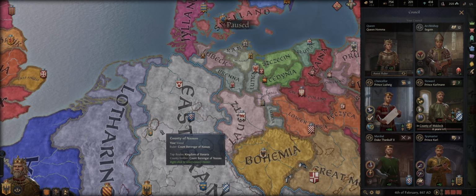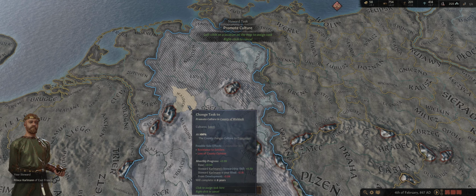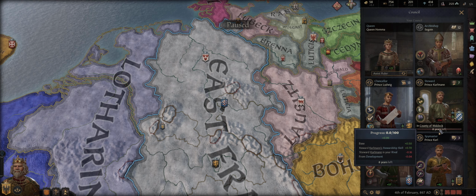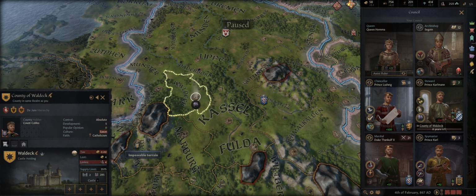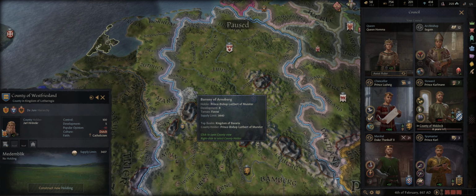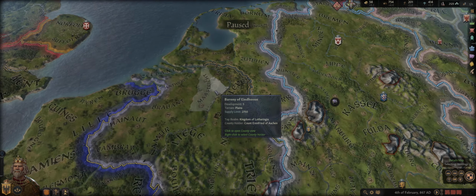So, for instance, if we wanted to go ahead and promote our culture of Franconian in this task right here, it would take him 8 years to convert this county from Saxon to our culture. Just as we can do that, the liege could do the same, but really it matters on a personal level.